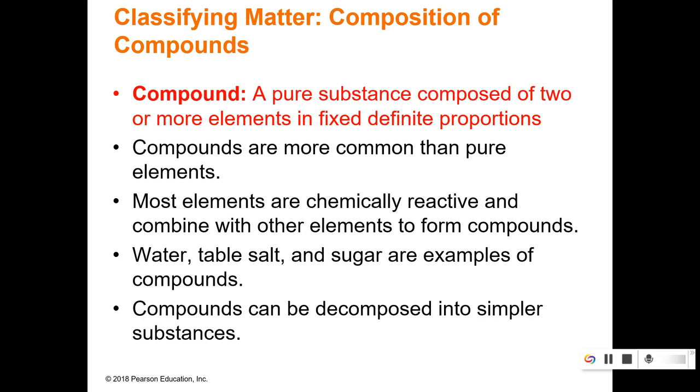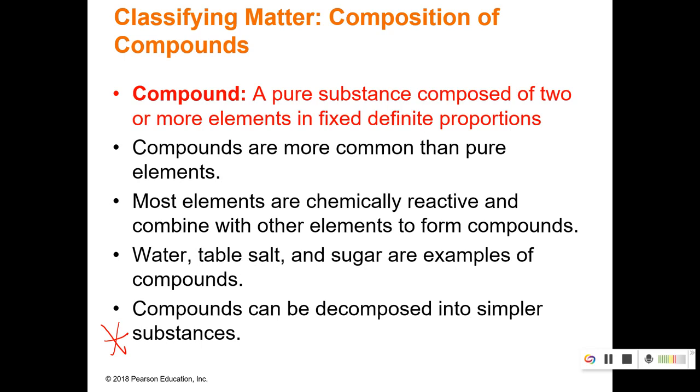Okay, what this means is the proportions of the elements that make up the compound are always the same for that compound. So like water is always 2 hydrogens to 1 oxygen. If I change that, it becomes something else. And table salt is 1 sodium and 1 chlorine. If I change that ratio, it's no longer table salt.